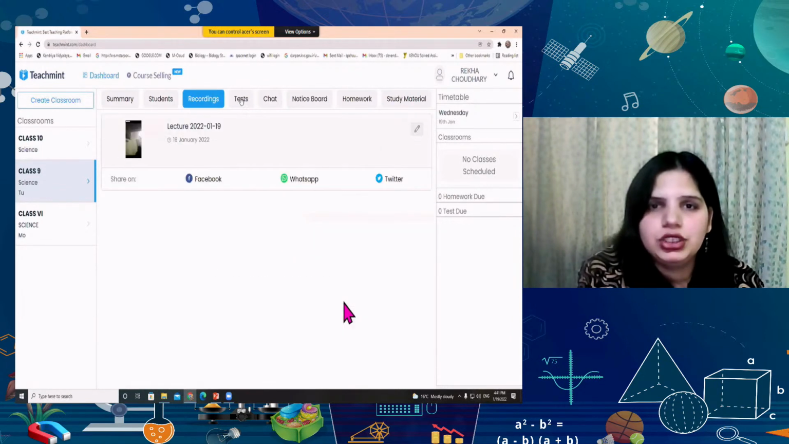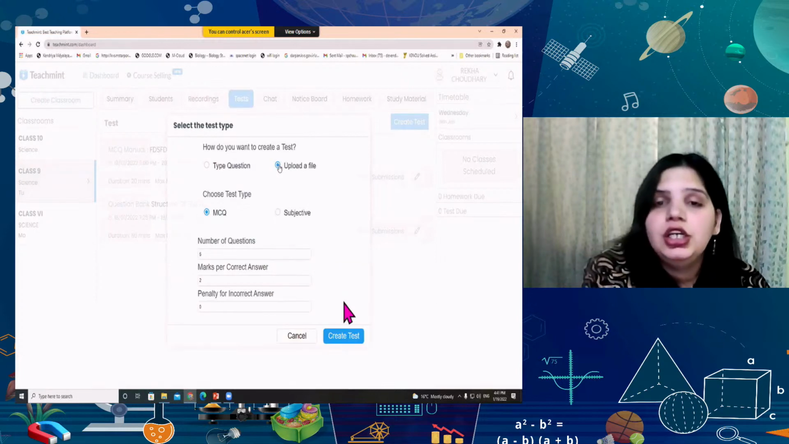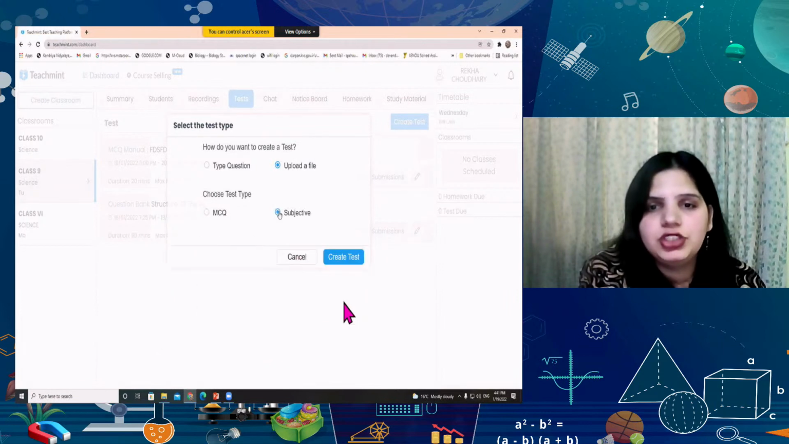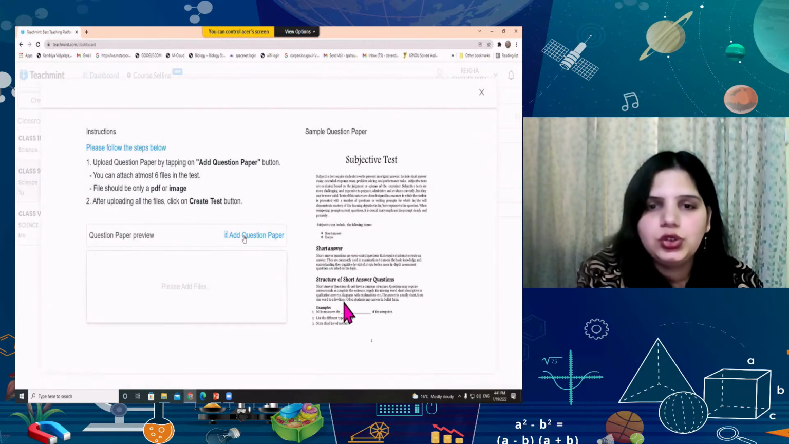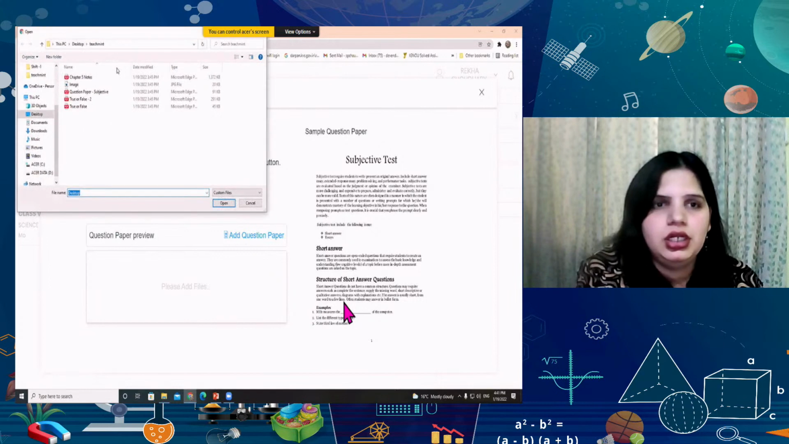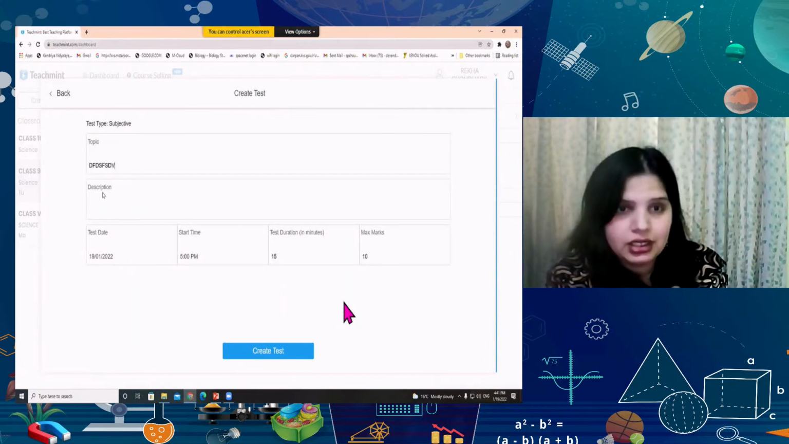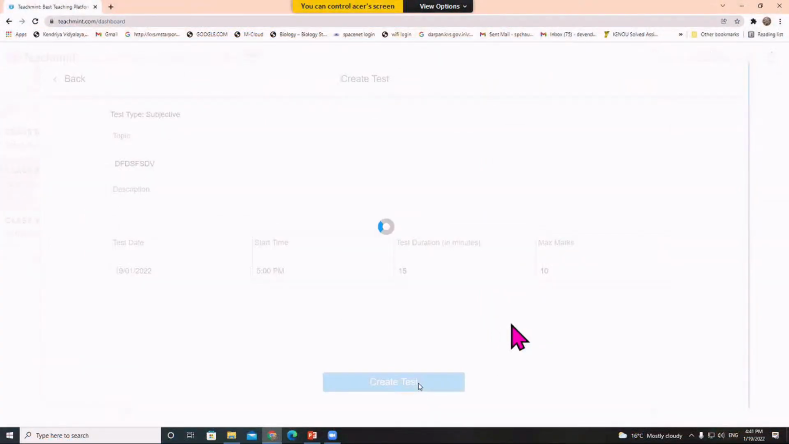So let me go back to the test option now, create test, and upload a file this time. If your file has MCQs only, then you can do that, and if your file has subjective questions, you can do that also. It's up to you how you want to upload a file. So let me make a subjective file, create test, and it goes to add question paper. Now I'm going to add a question paper for the subjective part. Here you can see my question paper. Continue, topic, description, test date, start time, test duration, maximum marks, and create test.